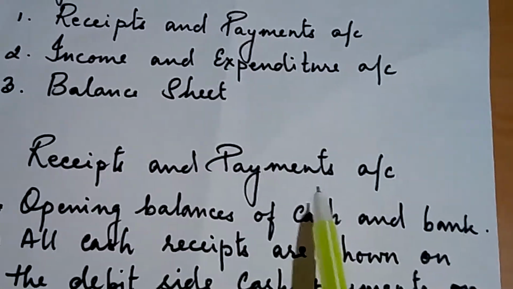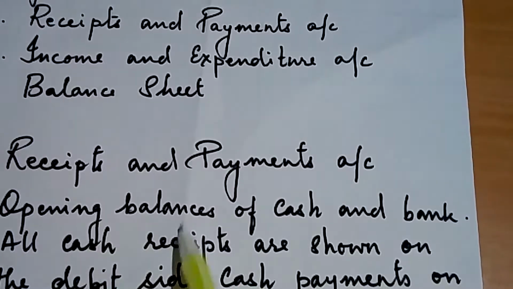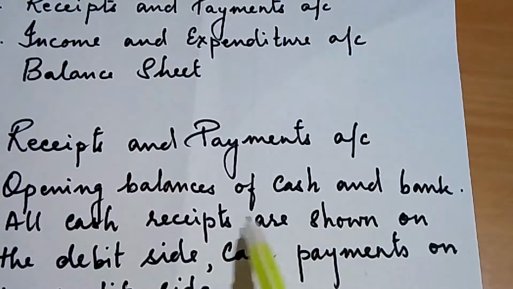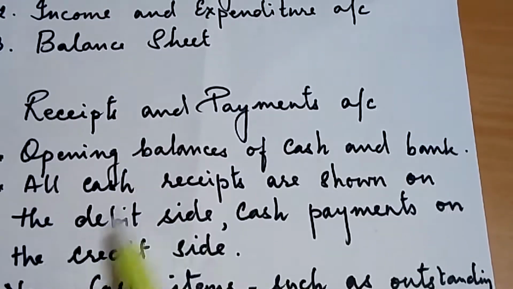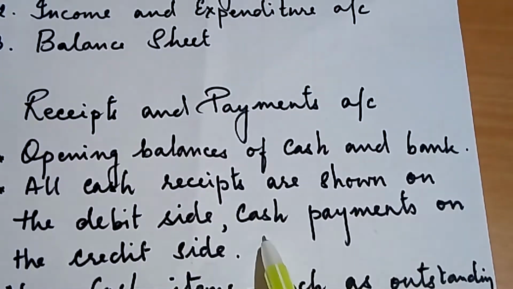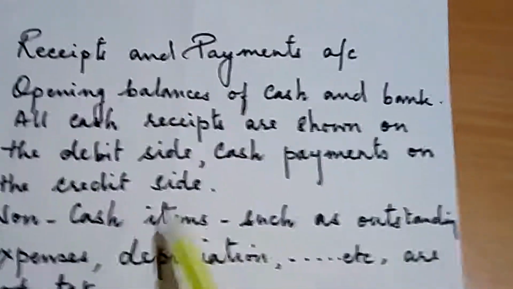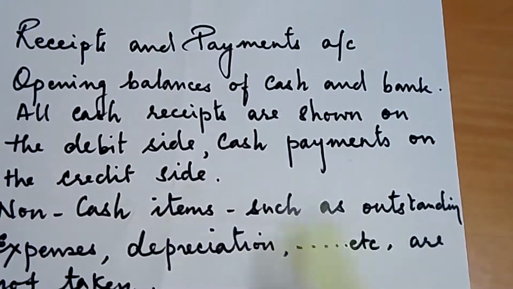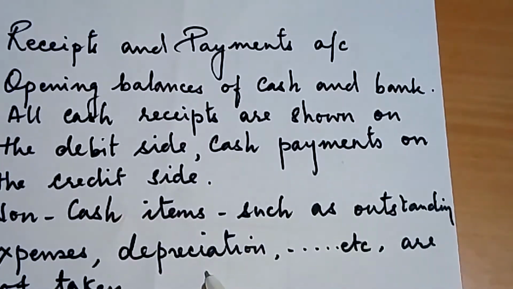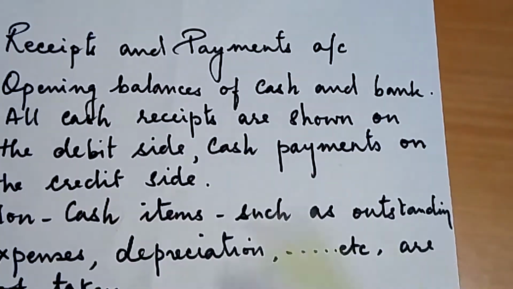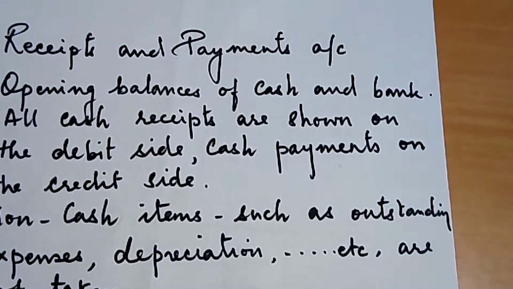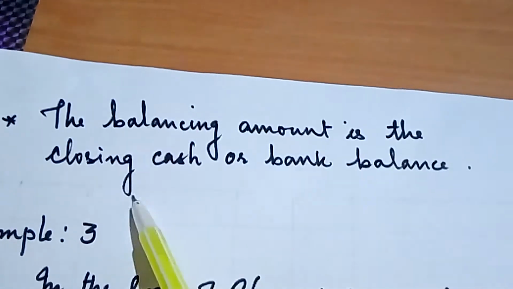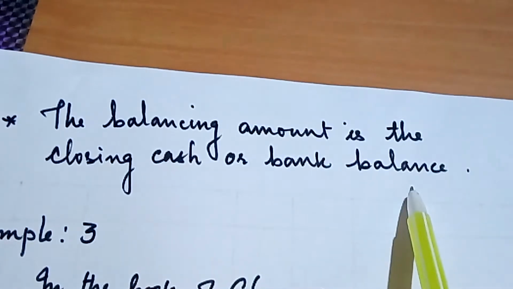Now in the receipts and payments account, opening balances of cash and bank have to be taken. All cash receipts are shown on the debit side and all cash payments are shown on the credit side. Non-cash items such as outstanding expenses, depreciation, prepaid expenses are not taken. And the balancing amount is the closing cash or the bank balances.